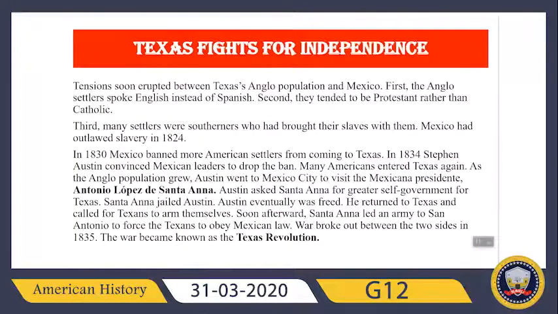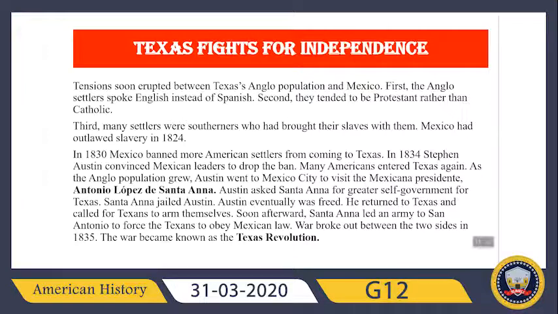Next we are going to learn about Texas's fight for independence. Here we will learn why they fought for independence. Tension soon erupted between the Texas Anglo population and Mexico. What were the reasons for this tension? First, the Anglo settlers spoke English instead of Spanish. Second, they tended to be Protestant rather than Catholic. And third, many settlers were Southerners who had brought their slaves with them, whereas Mexico had outlawed slavery in 1824.